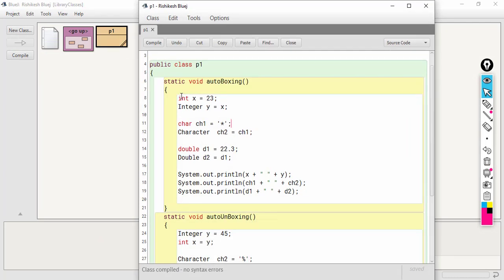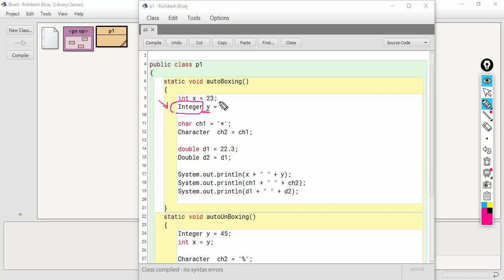So here I have written a small program for explaining auto boxing. Here you can see I have declared a variable x of int type and I have assigned 23 into it. In the next line I am assigning the value of x to the variable y. Now if you notice, the variable y is of integer type, the wrapper class Integer.